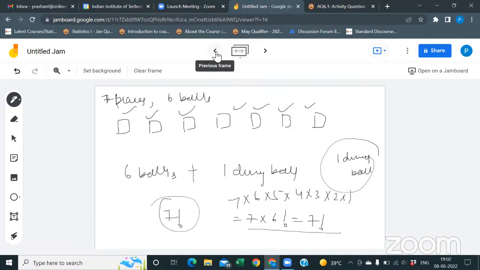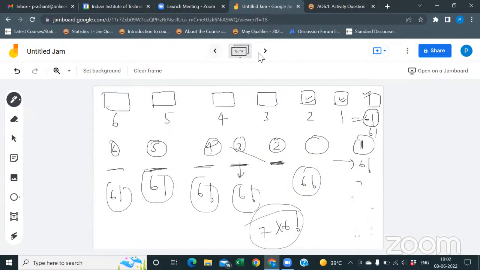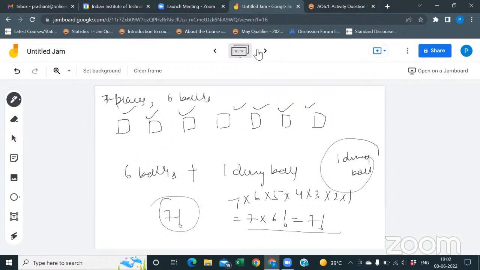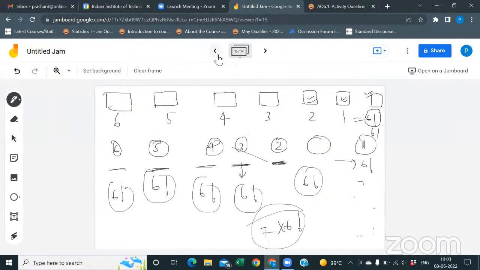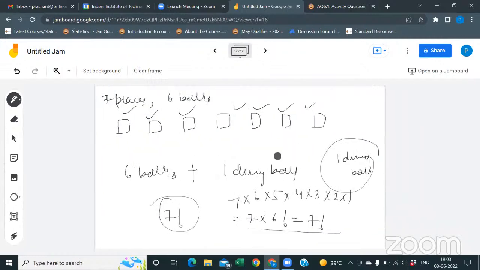Is the previous one clear? Yes, sir. Clear. Okay, Siva, what's the difference between this one and the previous one? No, not a difference. The answer is the same. This approach is just a shorter approach.